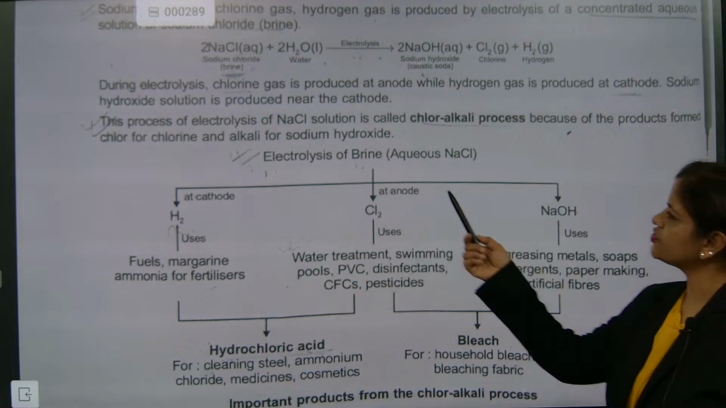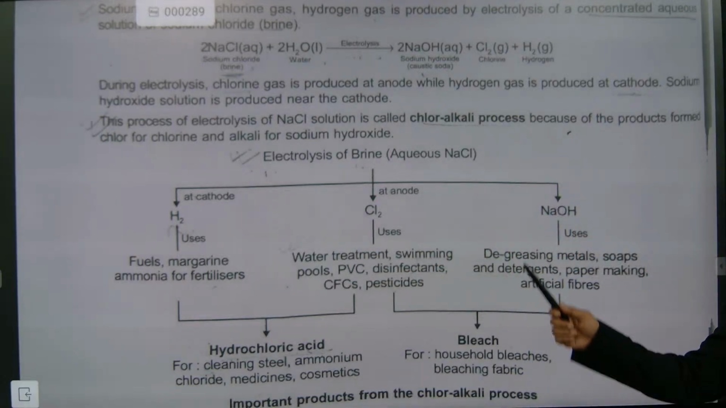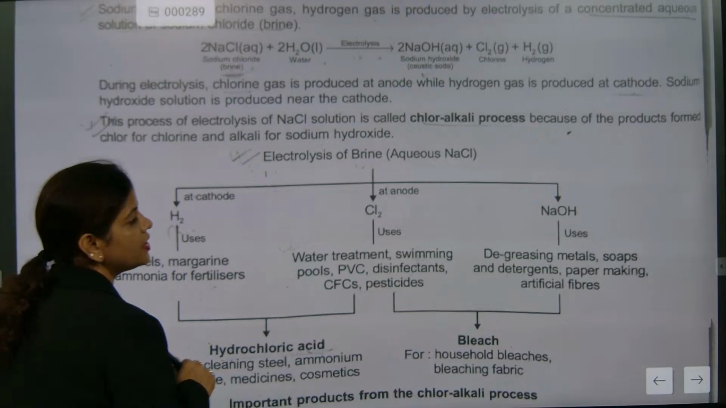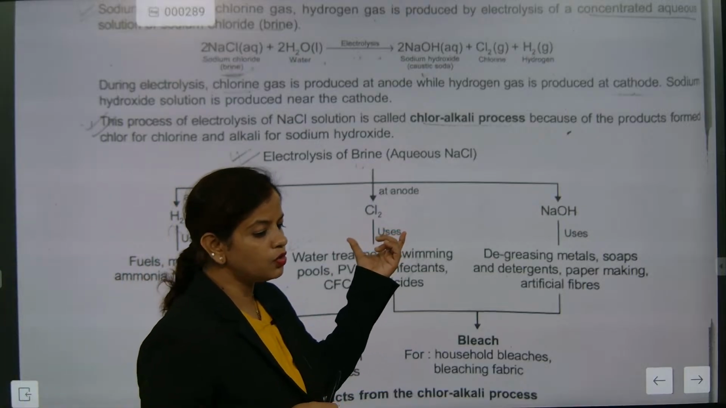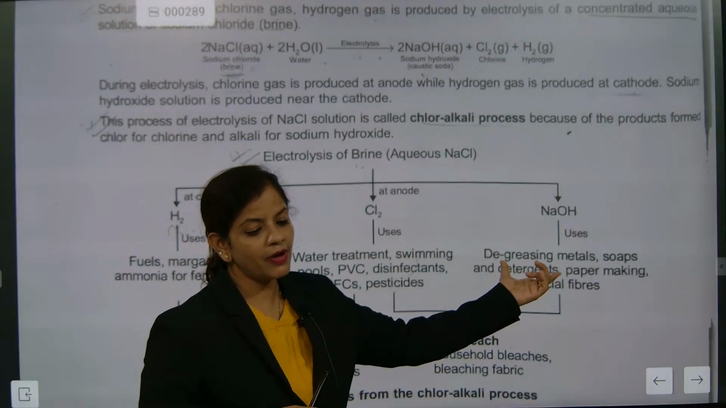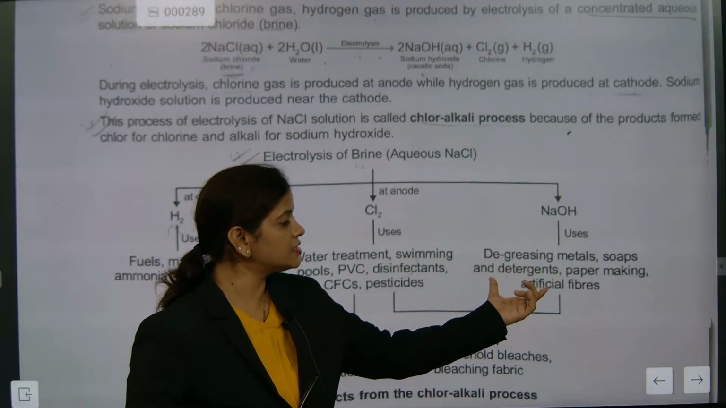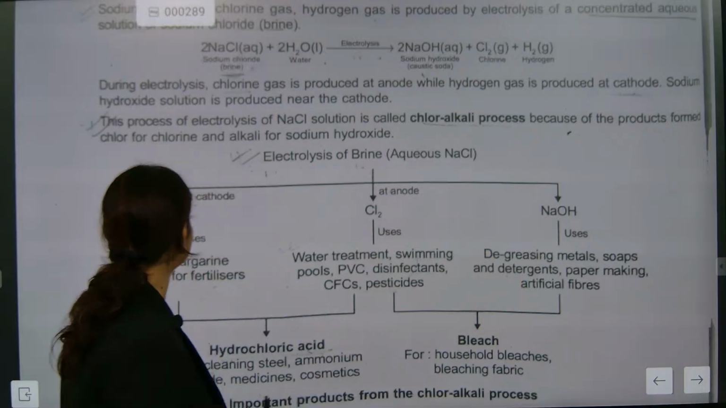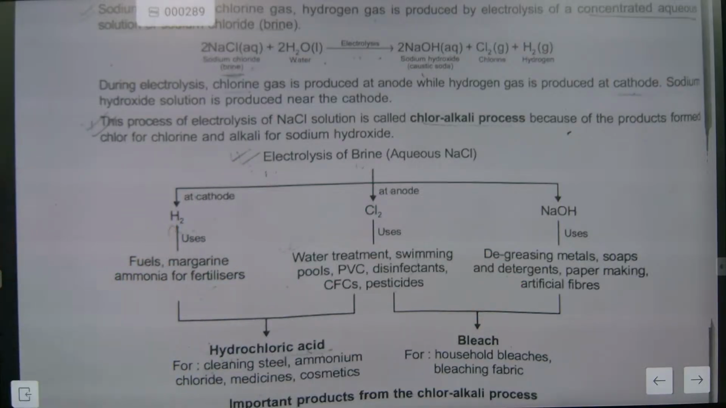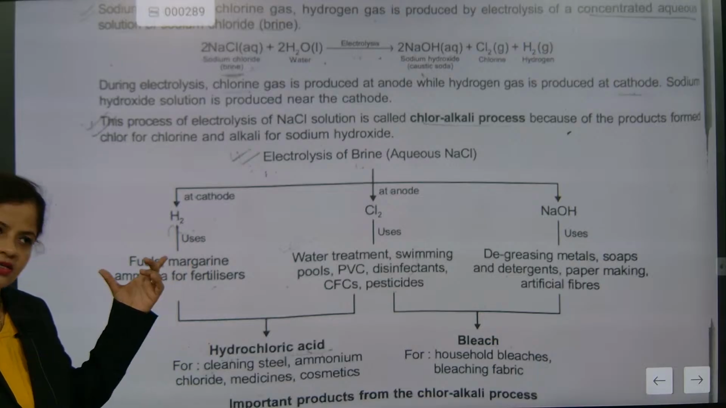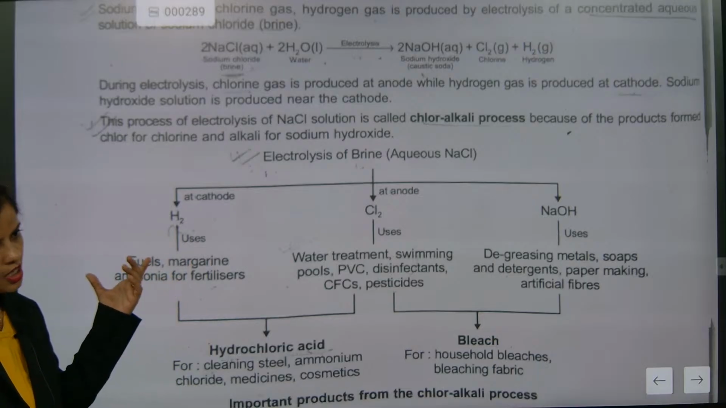So electrolysis of brine is what we are doing. What is happening here? At cathode, hydrogen gas will be evolved. At anode, chlorine gas will be evolved. Sodium hydroxide will be obtained as a byproduct. Understood or not? Now what are the uses of it? Hydrogen is an excellent fuel. Correct. Second, it is used for margarine and ammonia for fertilizers. For fertilizers also it is used.